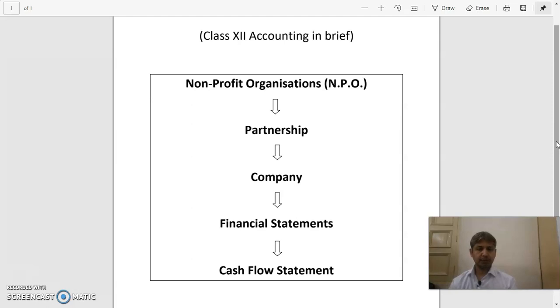Now today we will be discussing all these 5 units in detail, in depth. Let me give you the proper demonstration of your class 12 accounting syllabus. I am taking you to a different page. Just be with me.